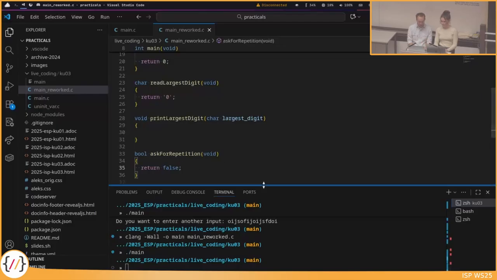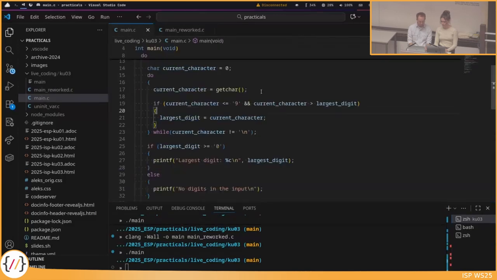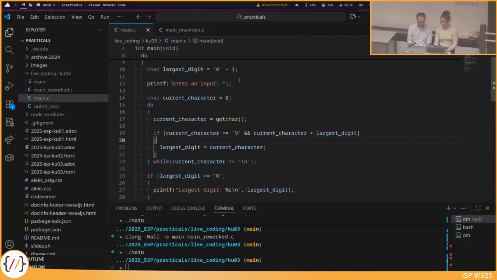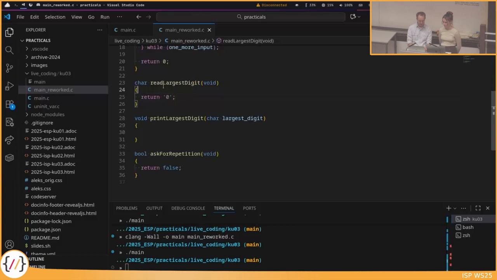And now I think it's very easy to come up with solutions for these parts, because now we can look at the code Julia has written. So the input reading is basically only this part. We have declared the largest digit. We want to use it to enter an input, have the character, have the loop here where we repeatedly read, and update the best character. So this part moves then on to the print largest digit.